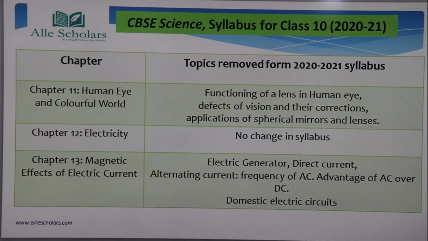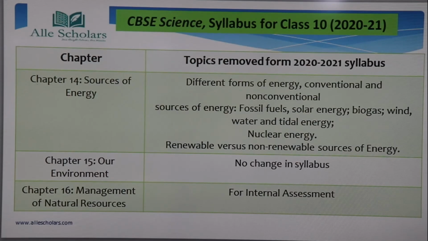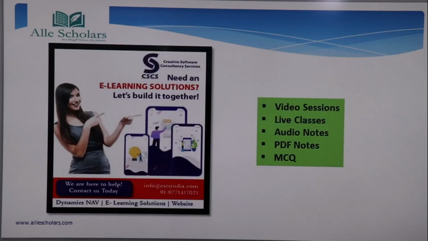Chapter 10, there is no change. Chapter 11 has got many portions removed. Chapter 12, no change. Chapter 13 has again got some topics removed. Then chapter 14, there is a great removal of topics. 15 is as it is, nothing has been removed. 16 has gone into internal assessment. Okay, so that was all about the reduction of syllabus for class 10 CBSE Science for the session 20 and 21. Remember, the syllabus is only for the session 20 and 21.